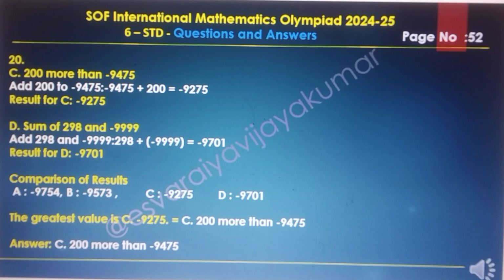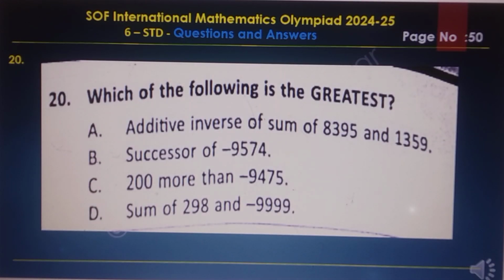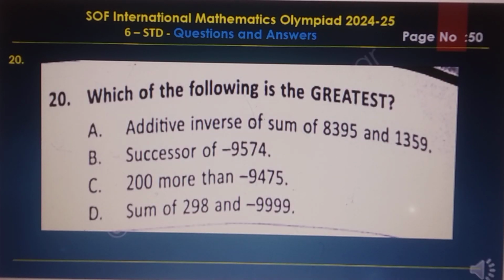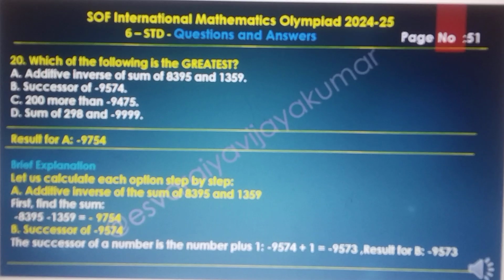The brief explanation of this question. The result is option A, minus 9754.